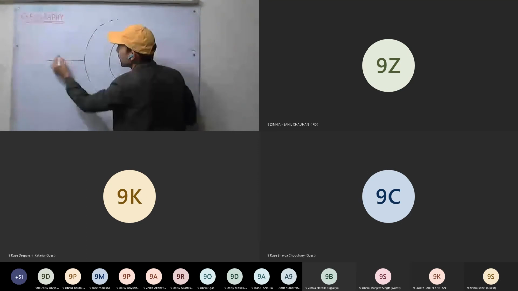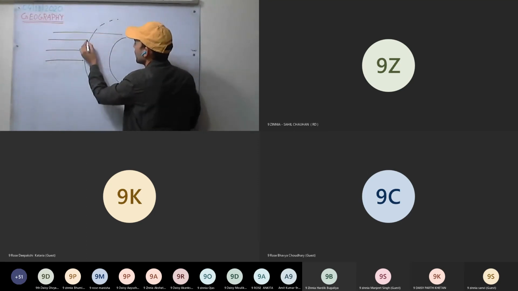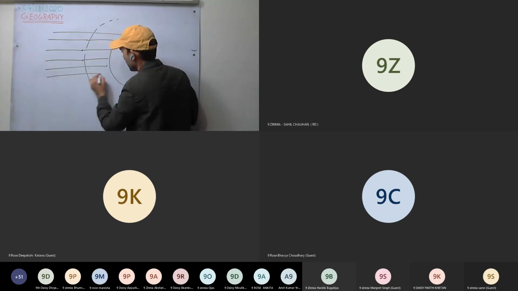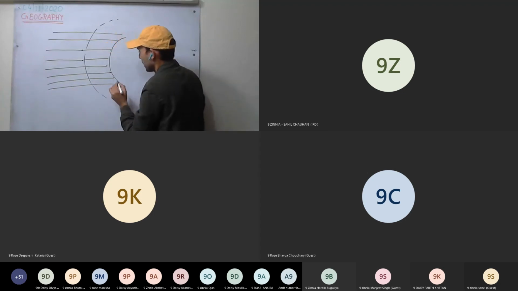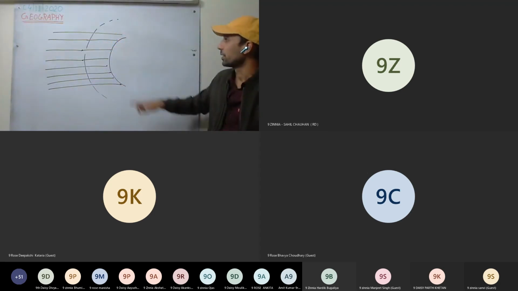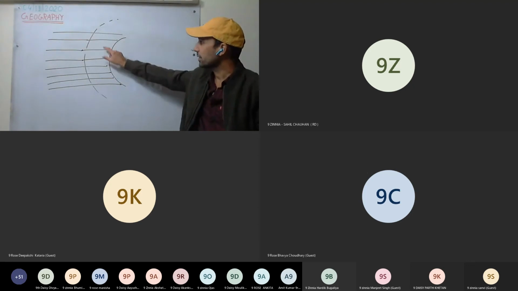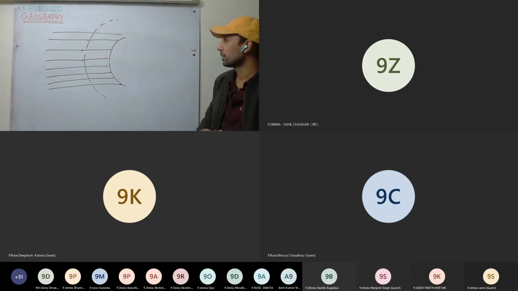These are the rays. Now, why the slanting rays are less effective as compared to the vertical rays? What is the reason?